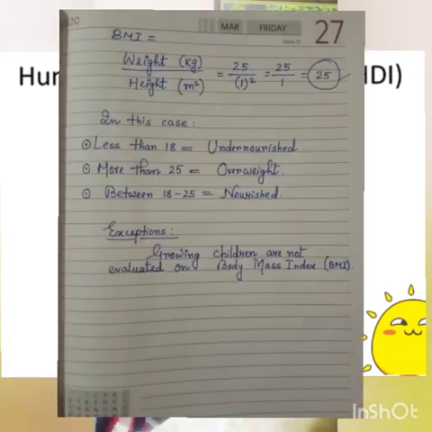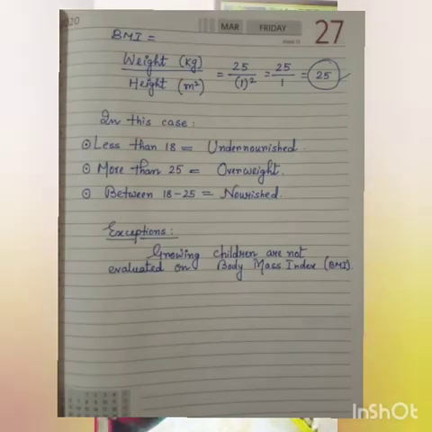We need two things. Number 1, weight of a person in kg, and number 2, height in meter square. Okay, height in meter square. If it is in centimeter, you can convert it into meter, then you can calculate.